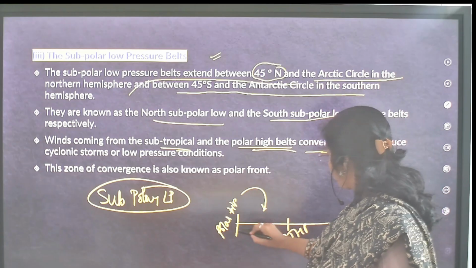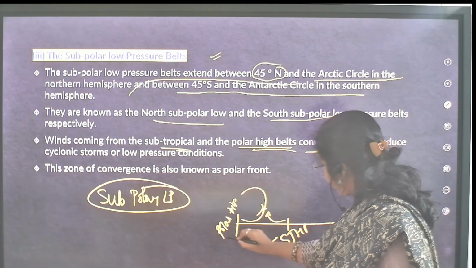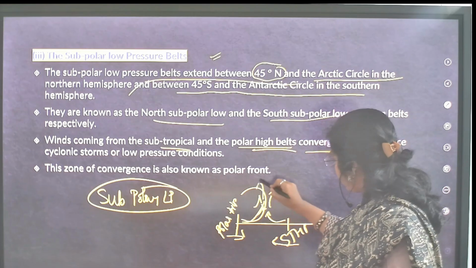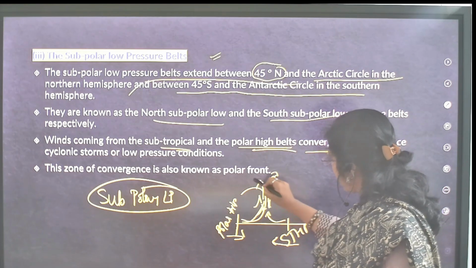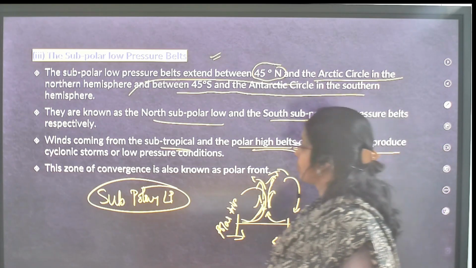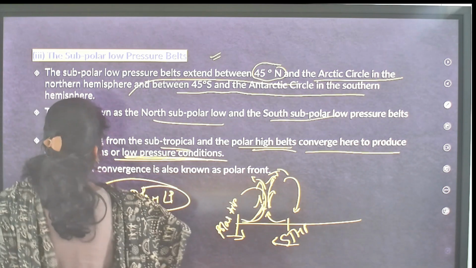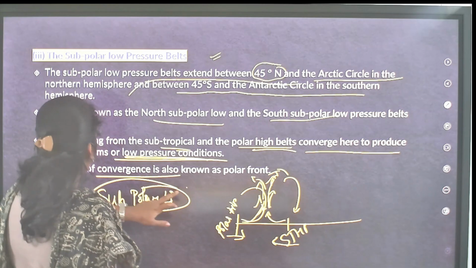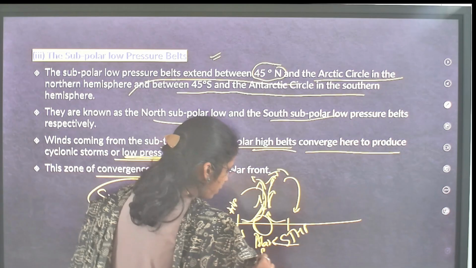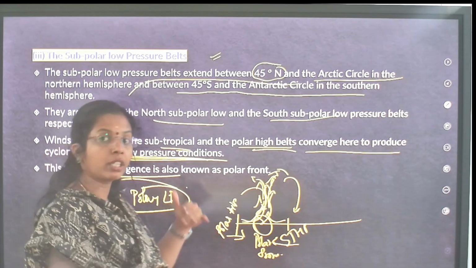Now winds coming from this side and from this side converge, the warm westerlies and the polar easterlies, and you will see rising air. Here it creates low pressure conditions. This zone of convergence is known as the polar front. Because of this polar front, here you will see temperate cyclones. In detail we are going to see this in the cyclones chapter.